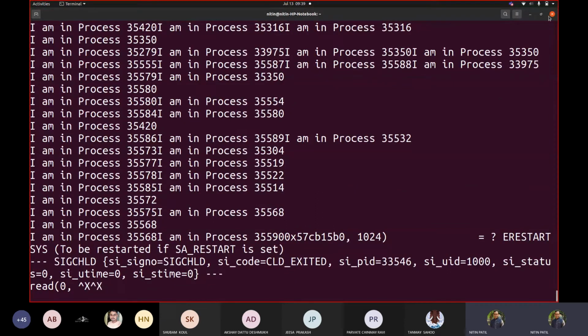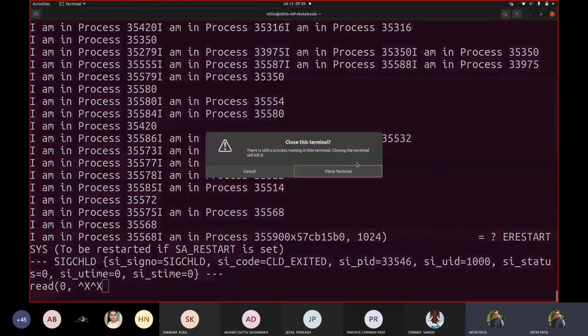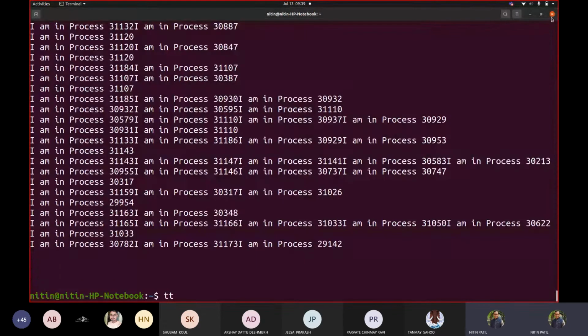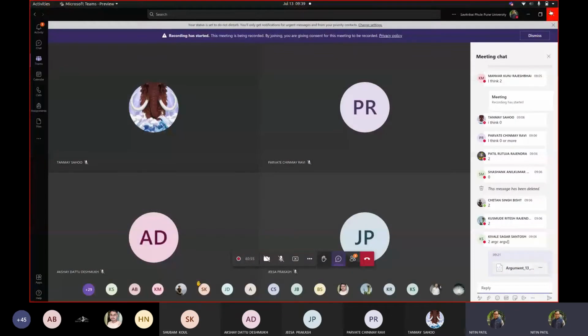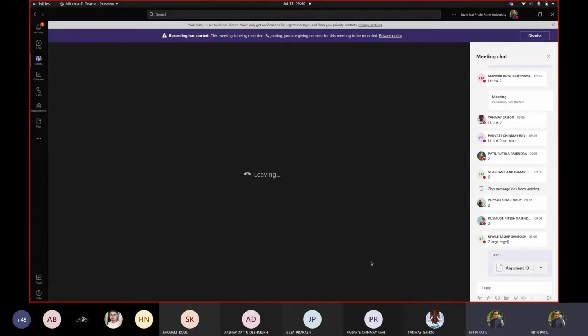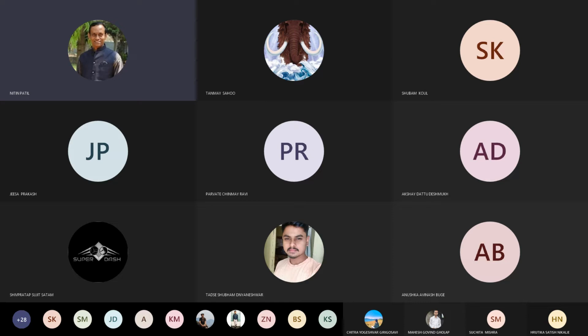So let me log out from this machine, so that I can show that part. So I'm disconnecting my Linux machine for a while, so that let us see how exactly we can achieve that goal again.